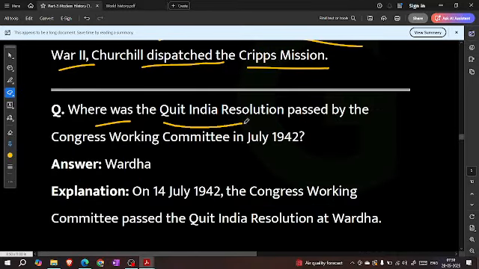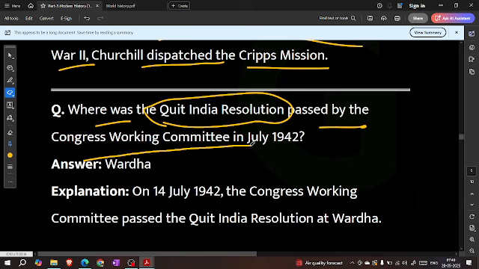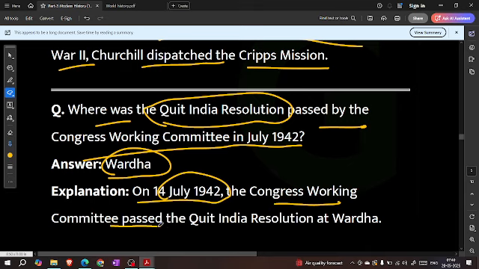Where was the Quit India resolution passed by the Congress Working Committee in July 1942? Wardha. On 14 July 1942, the Congress Working Committee passed the Quit India resolution at Wardha.